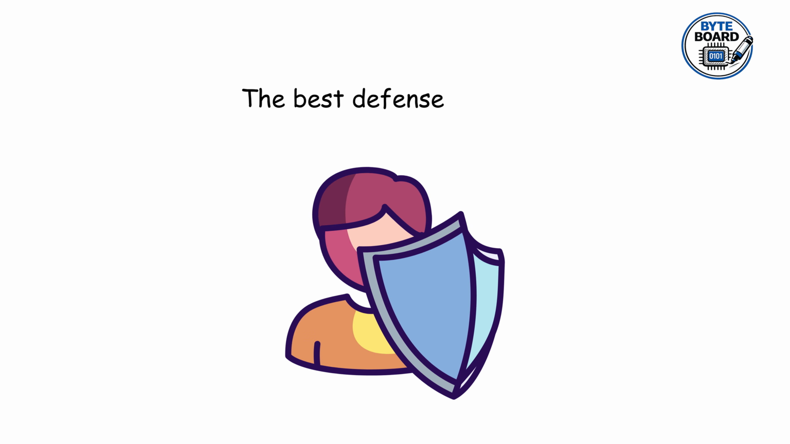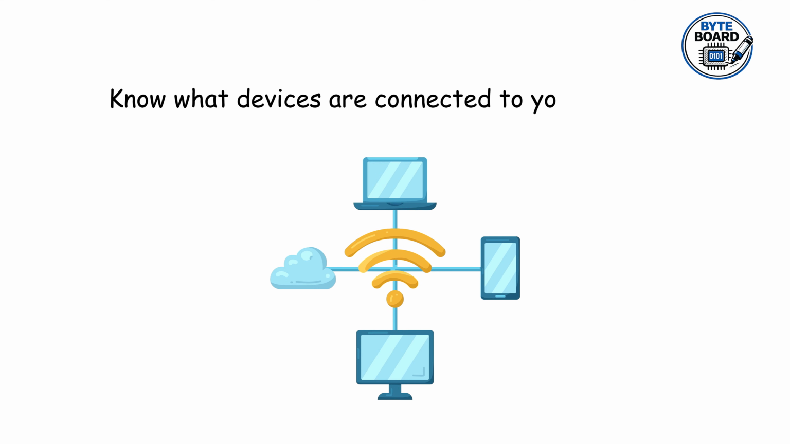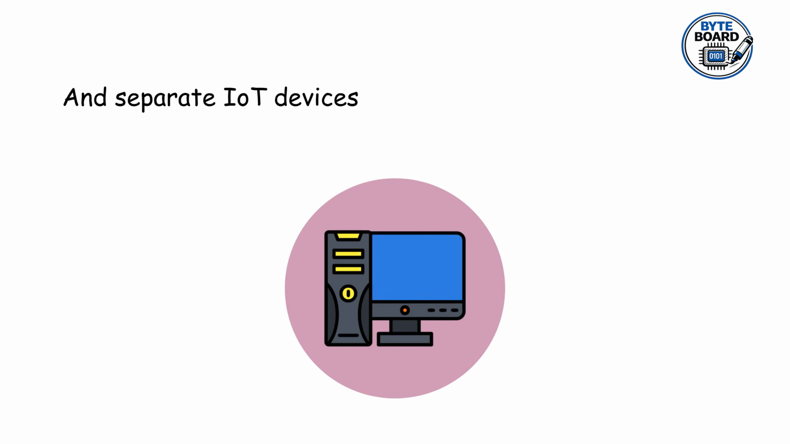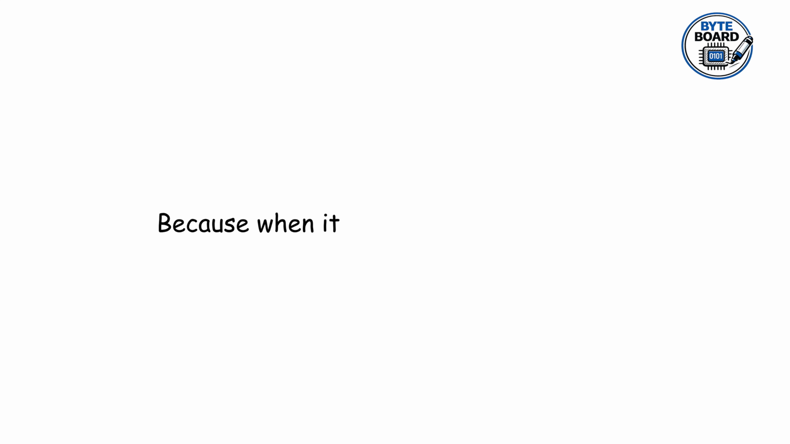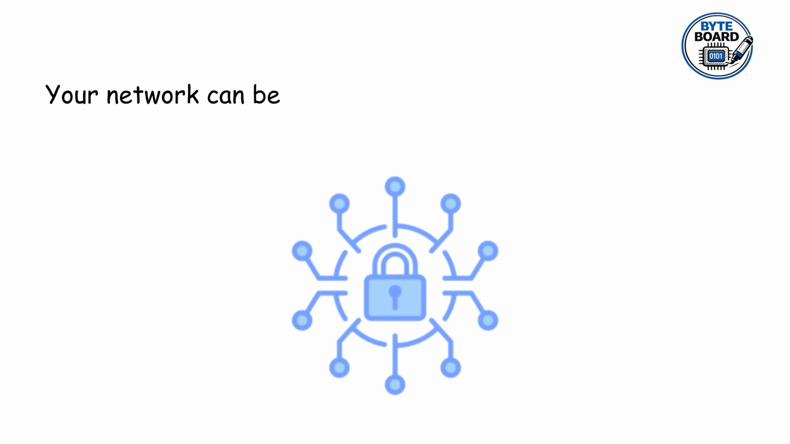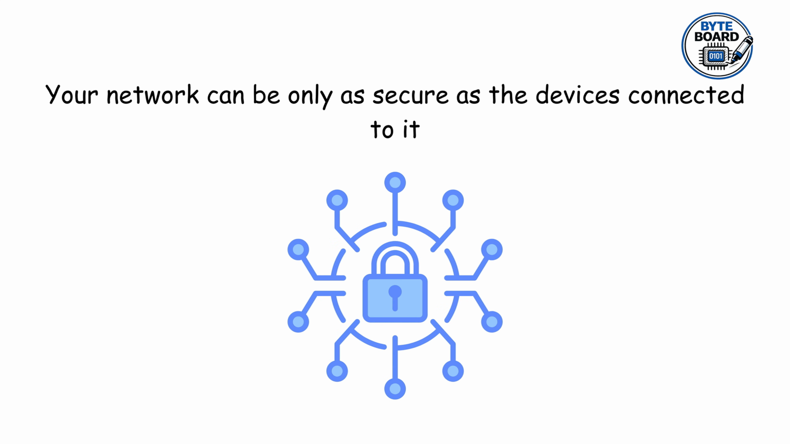The best defense is simple: know what devices are connected to your network. Keep them updated, use strong passwords, and separate IoT devices from your important computers when possible. Because when it comes to cybersecurity, your network can be only as secure as the devices connected to it.